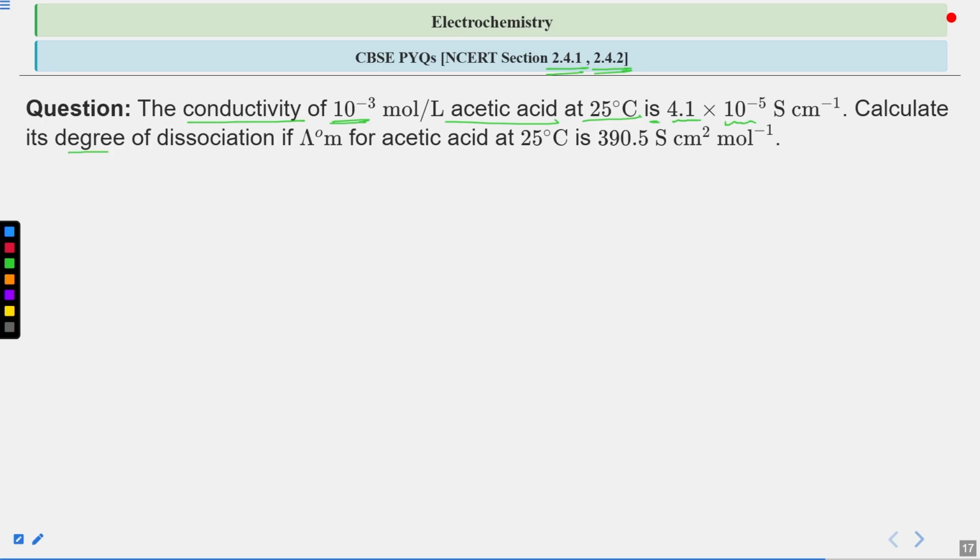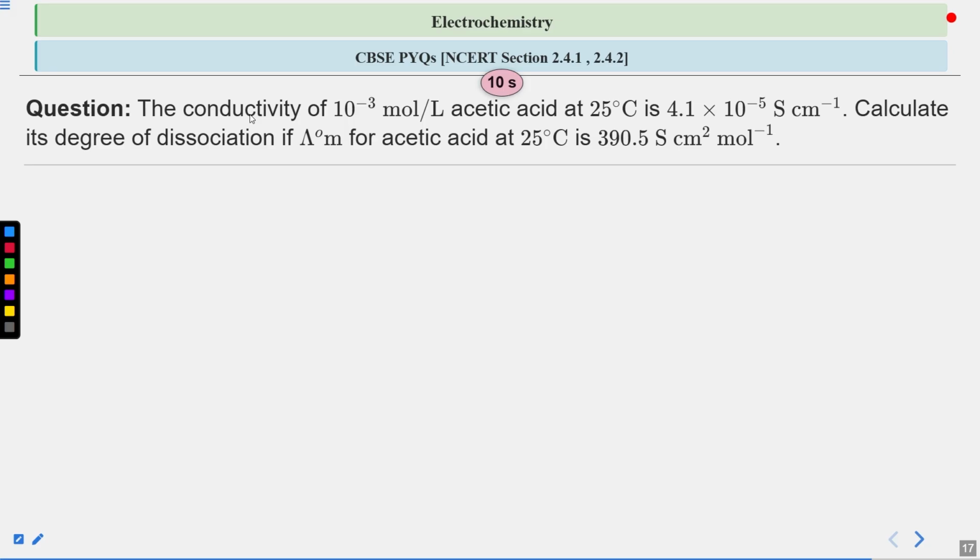Calculate its degree of dissociation if the lambda naught m for acetic acid at 25 degrees Celsius is 390.5 Siemens centimeter square mole inverse. So you have to calculate the degree of dissociation, that is alpha, on the basis of the given values.